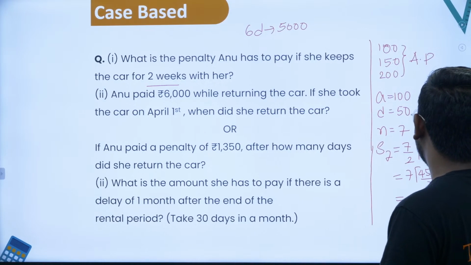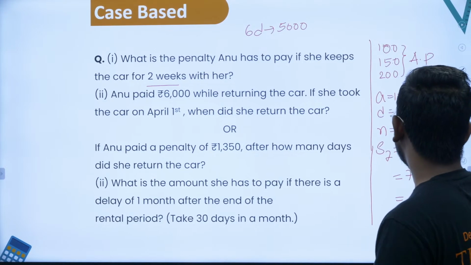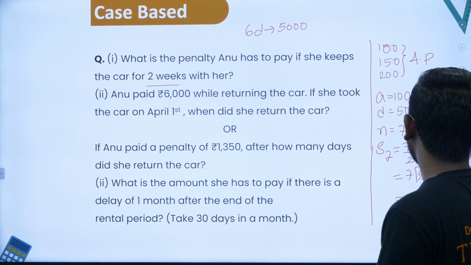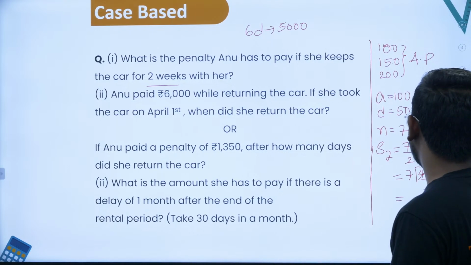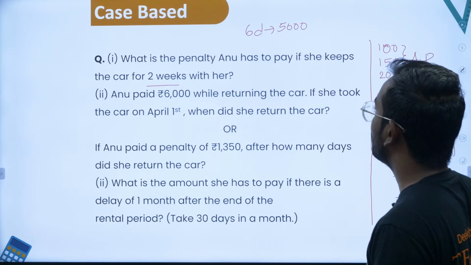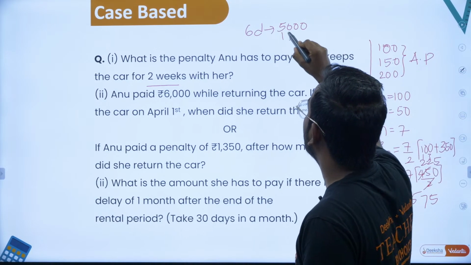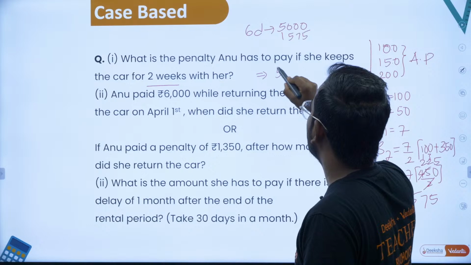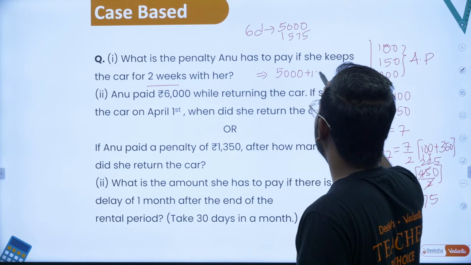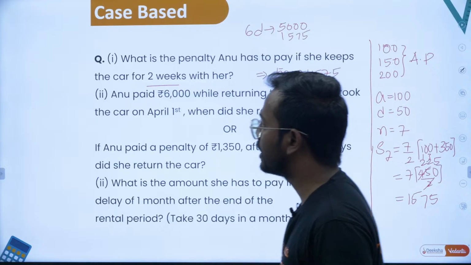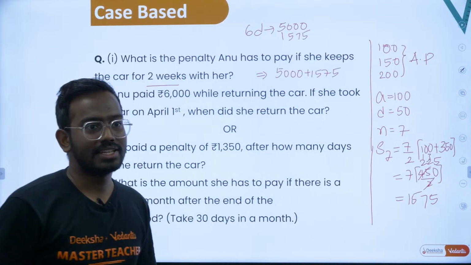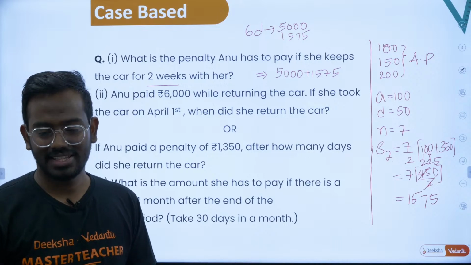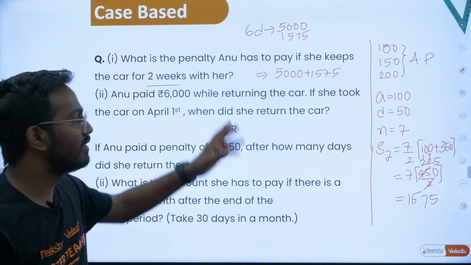So this is 7 times 225 rupees. That is 5, 3 carry, 7 times 2 is 14 plus 3 is 17. So she'll have to pay 1,575 extra on top of the 5,000 rupees. So 5,000 plus 1,575 is your answer. If you sum it up, you will get the answer. These are the things you should take care of while solving this question.